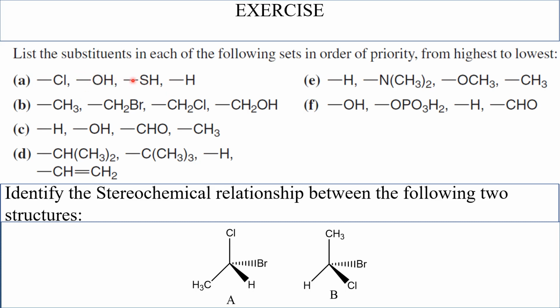Here we have sulfur connected, and here we have hydrogen. So you assign the priority numbers for these four groups. Similarly, for the other sets also, you assign priority. And here is another problem for you. Identify the stereochemical relationship between these two structures.